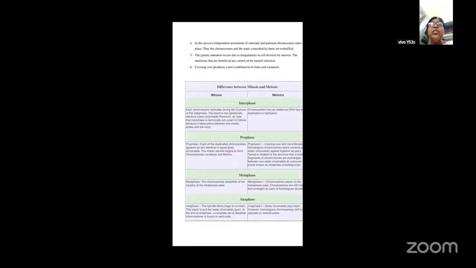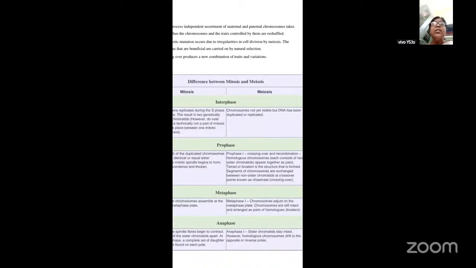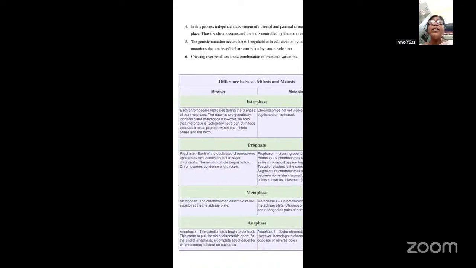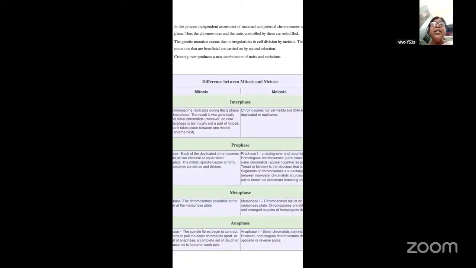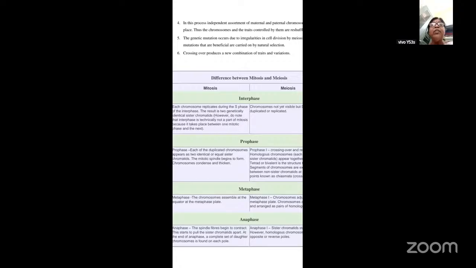Now we'll see the next point. In this process, independent assortment of maternal as well as paternal chromosomes also takes place. Thus, the chromosomes and the traits controlled by them are reshuffled. And genetic mutation occurs due to irregularities in the cell division by meiosis, whereas in mitosis, you don't find it. The mutations that are beneficial are carried on by natural selection. And crossing over produces a new combination of traits and variations. Whereas in mitosis, you don't find it, but only because of the crossing over phenomenon do you have the variations.